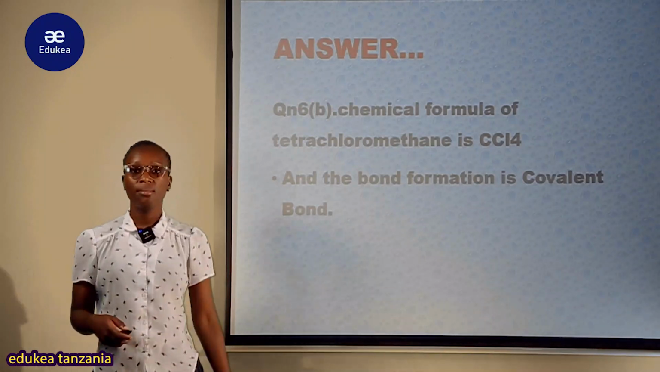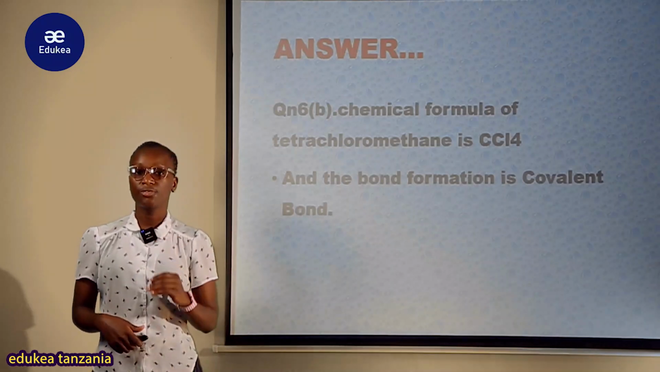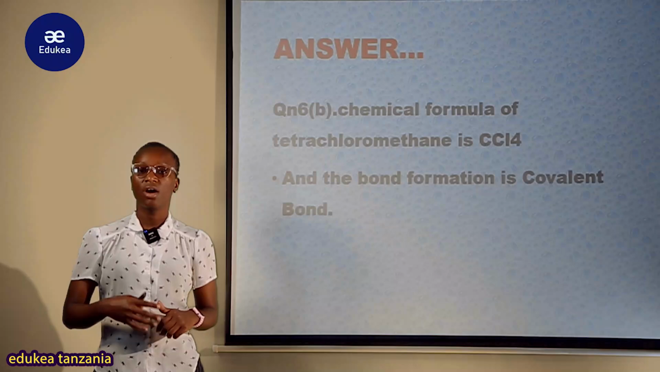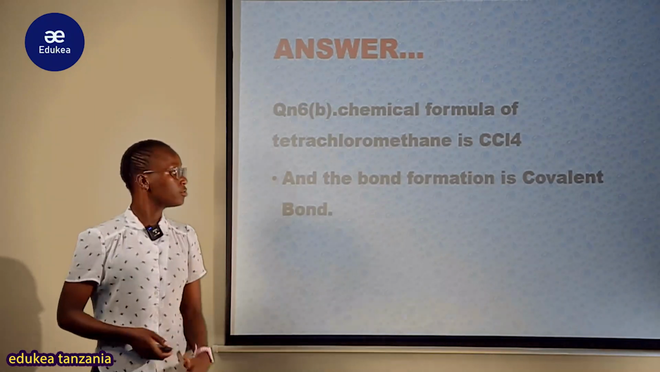Kwa mwanafunzi atakiwa ajibu hivi, na kwa namna hii obviously ni attractive work na inakuwa attract pia yule msahihishaji, na obviously atakupa marks zako zote na utafaulu vizuri.